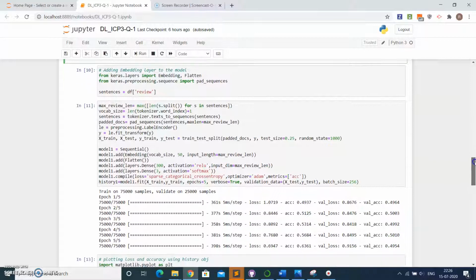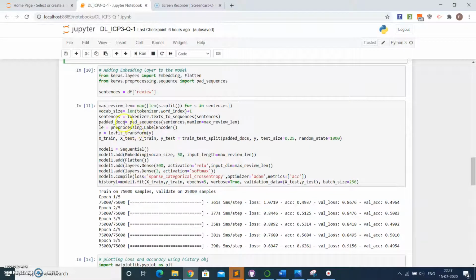The second question is adding the embedding layer to the model. For this, first we have to prepare the data. To prepare the data, we are tokenizing it and performing the padding after the tokenization.